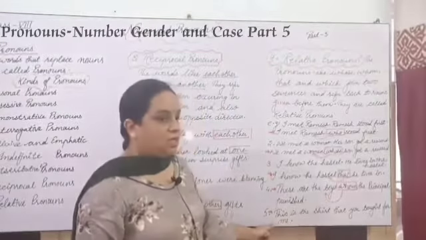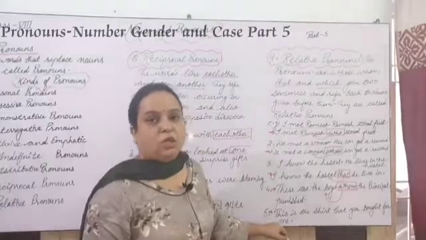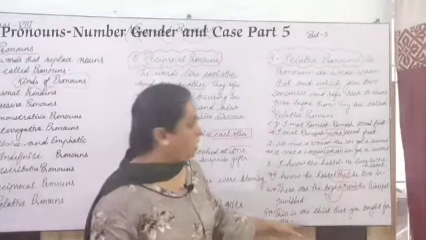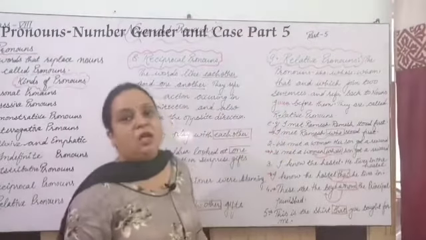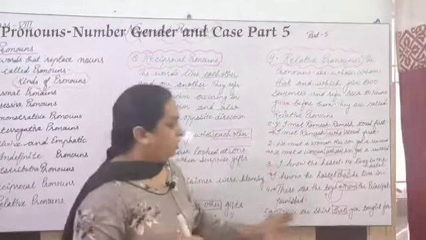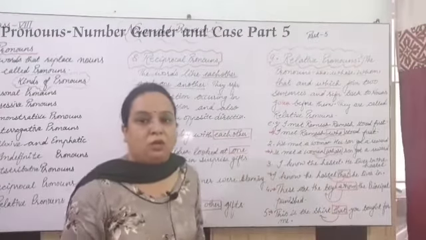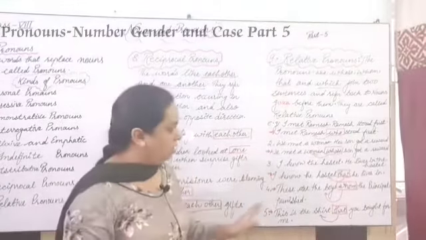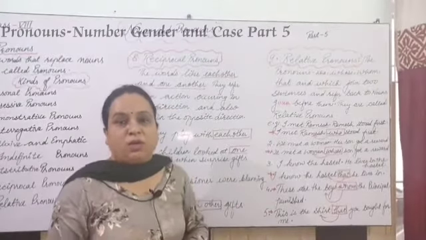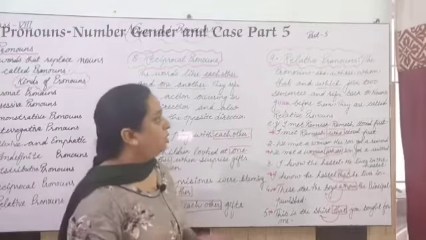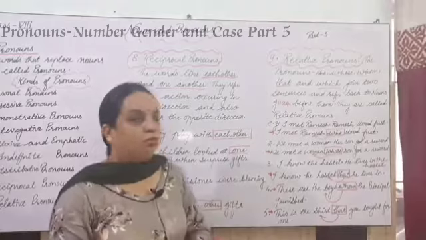Next is, this is the shirt that you bought for me. So what am I talking about? Shirt. So this is the shirt that you bought for me. So that is the relative pronoun here, and what is the antecedent of that? That is shirt. And the shirt is singular. I am telling you this here because it will help you understand subject-verb agreement when you do it in your next class, and this time also I will try to solve that for you.